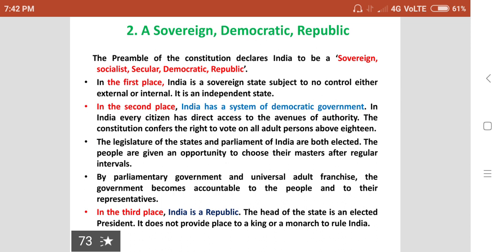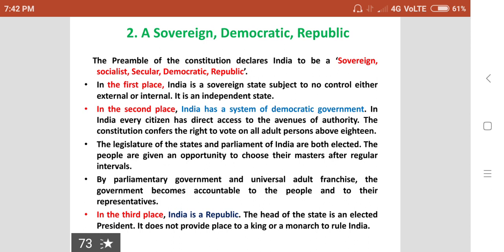It is an independent state. In the second place, India has a system of democratic government. In India, every citizen has direct access to the avenues of authority.